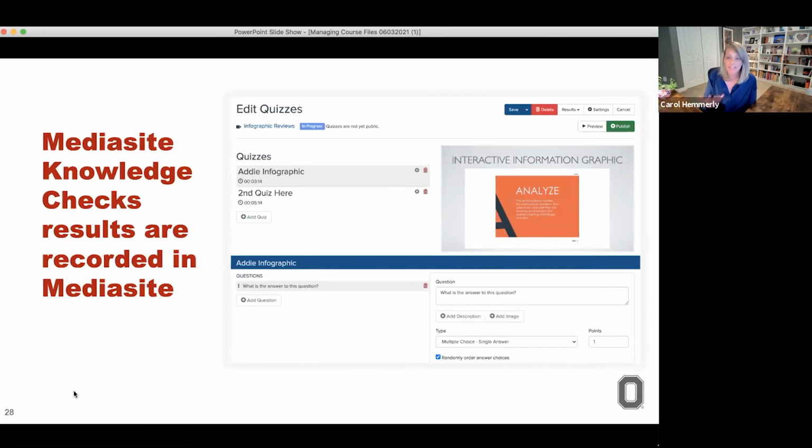Okay. Some instructors have wondered whether or not they can use these as a scoring option, and they can. However, MediaSite doesn't actually transfer that information into Carmen for you. So MediaSite provides the scores that students got on those knowledge checks, but then the instructor would need to go through, if they wanted to, and manually enter those scores into the grade book.